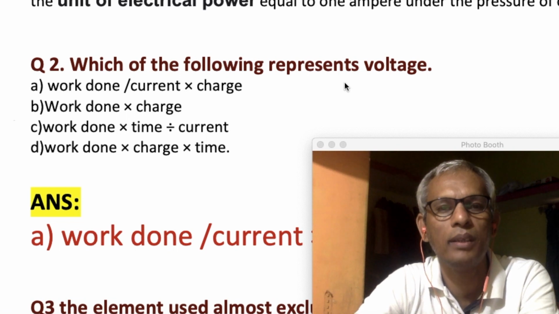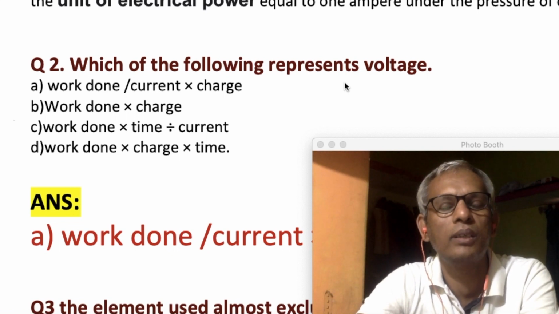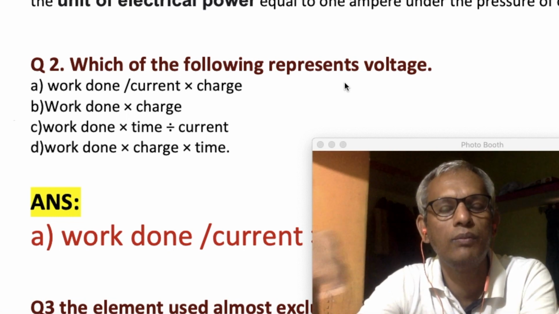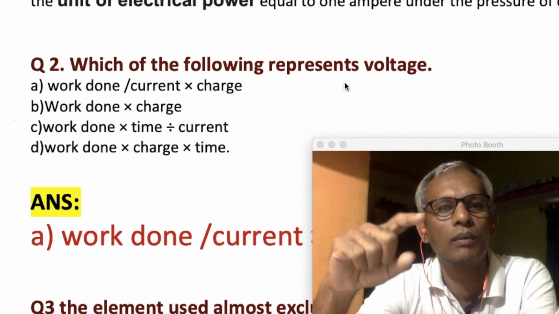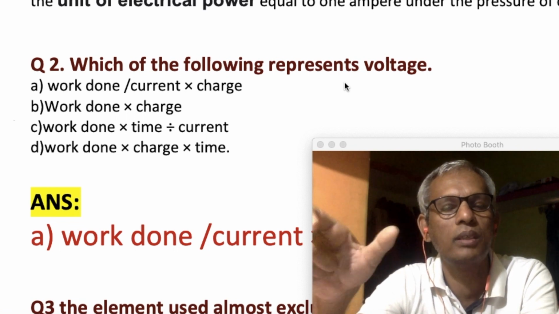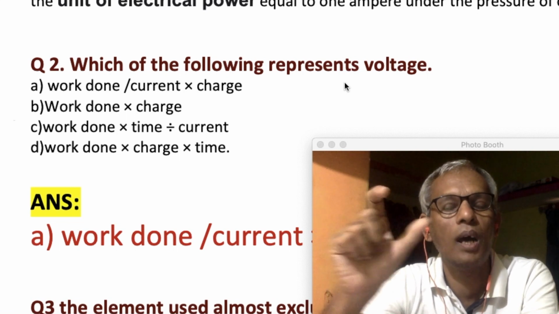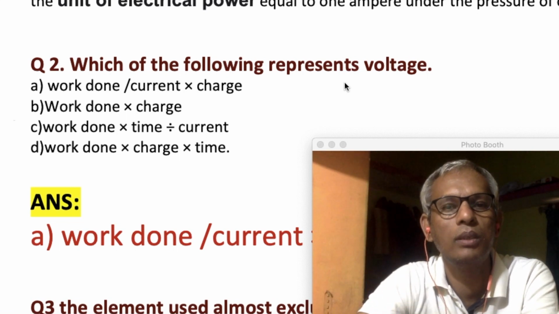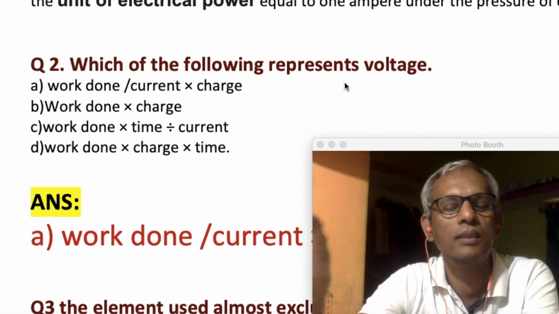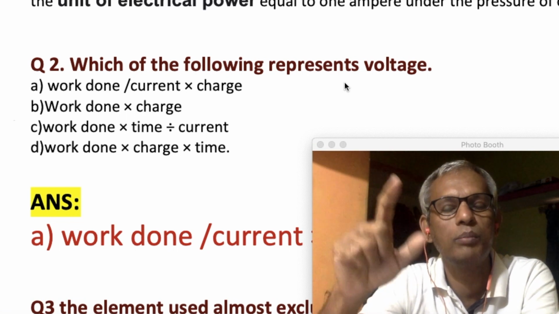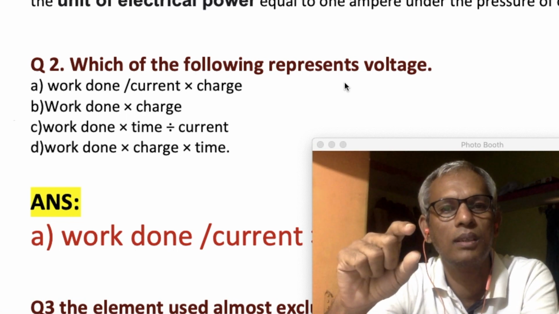You know that in a basic electric circuit, if a potential difference of a certain voltage is connected to a resistance, either a bulb or any device, then the current flowing in that circuit is directly proportional to the applied voltage and inversely proportional to the resistance of that conductor.